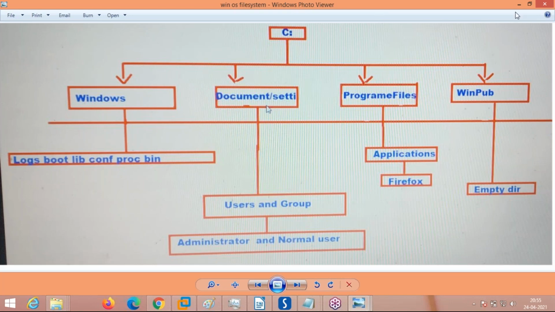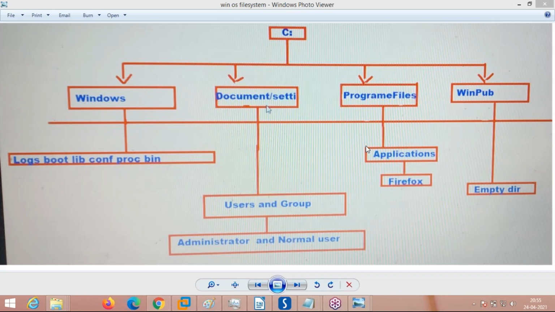Is it the same thing you find in your desktop operating systems? Is it the same thing, right? Anirudh, is it the same format? Yes. Okay, this is how the Windows file system is.